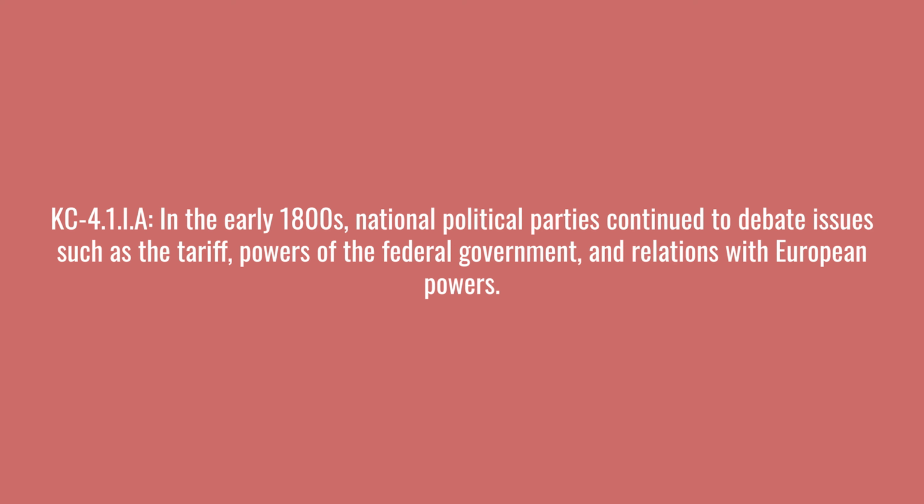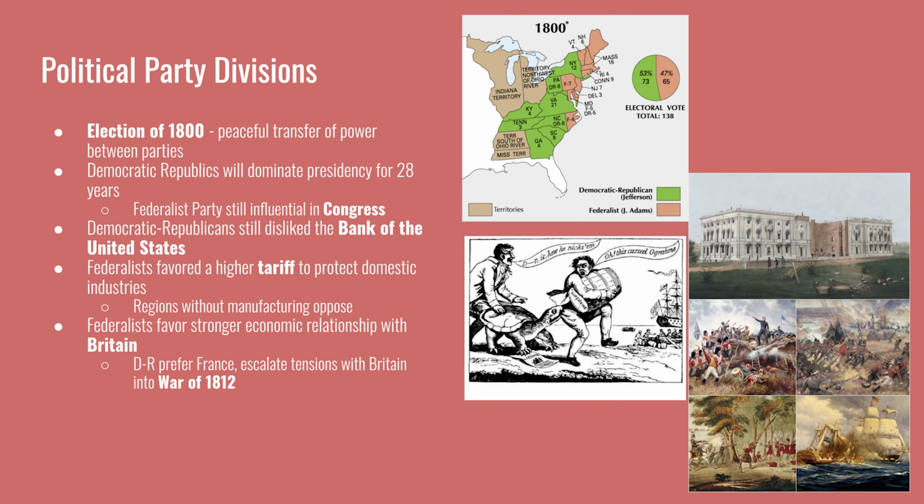In the early 1800s, national political parties continued to debate issues such as the tariff, powers of the federal government, and relations with European powers. The election of 1800 was won by Thomas Jefferson. It was the first peaceful transfer of power between political parties. It was already a momentous precedent when Washington decided to step down in 1796 after serving 2 terms.